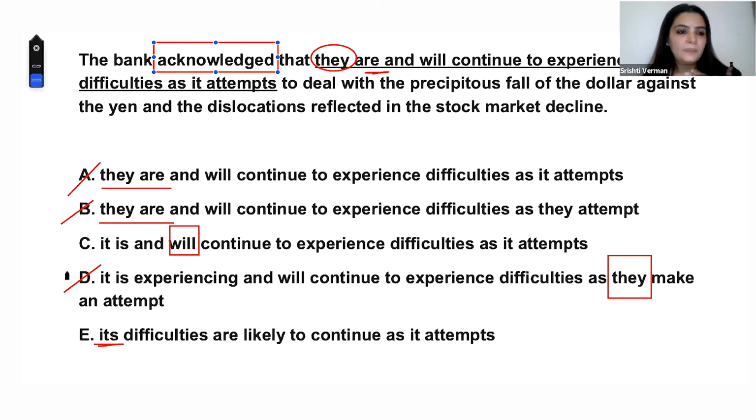Right, Parminder? Yeah, and another thing, Srishti, isn't it redundant to say that it is and will continue to? I mean, isn't there a redundancy of tense? We can say it will continue to, or we can say it is absolutely going to experience. I mean, both will give probably the same meaning, the same result. It's going to happen in the future. It's not going to end. So therefore, the answer should be